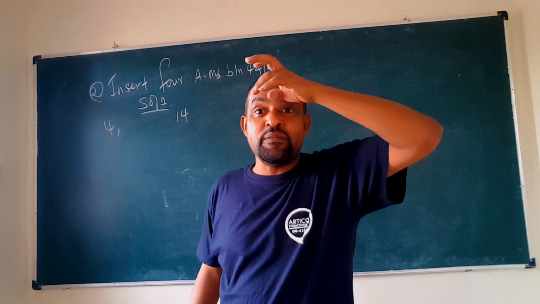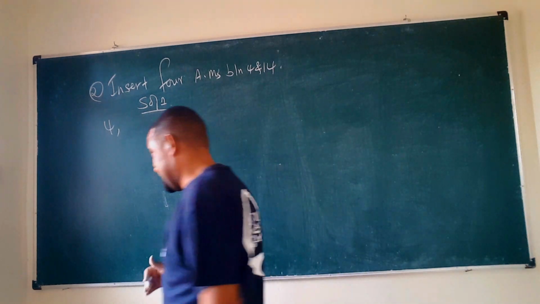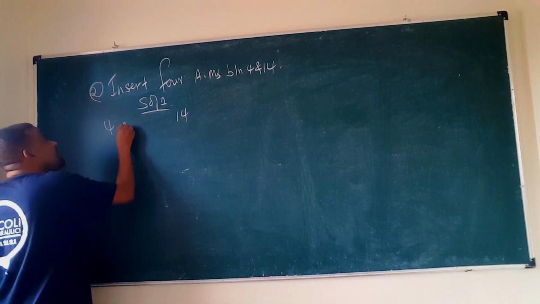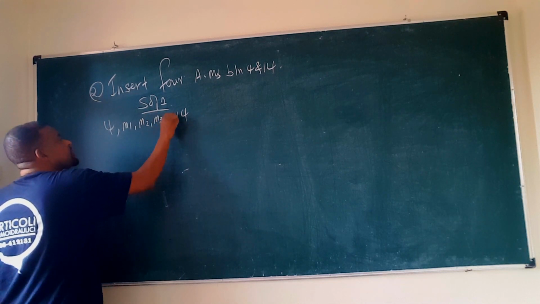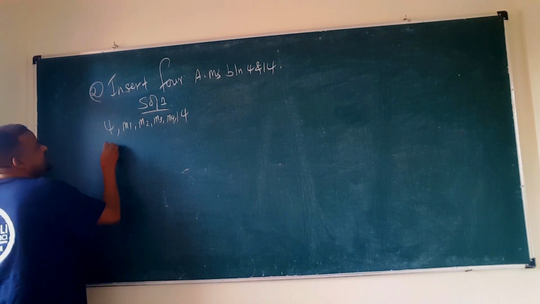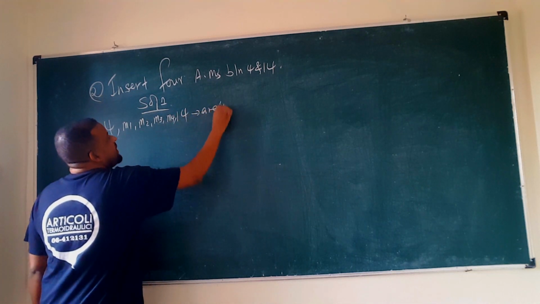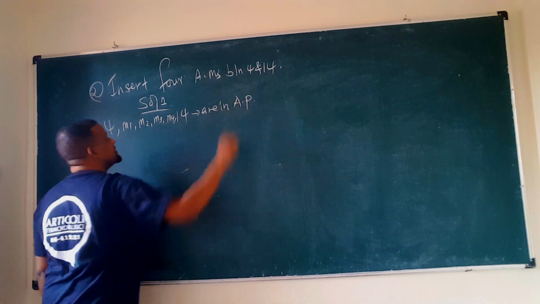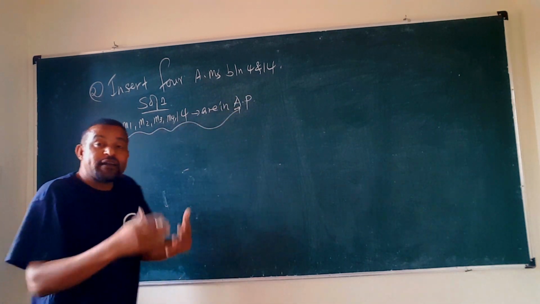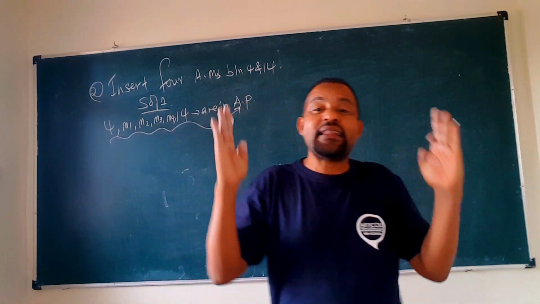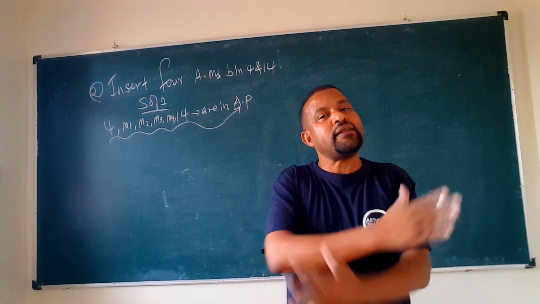What's an arithmetic mean? It is a term which is between two arithmetic terms of the given arithmetic sequence. So now we insert m1, m2, m3 and m4. These are in arithmetic progression, because the numbers inserted between two arithmetic terms form an arithmetic sequence.